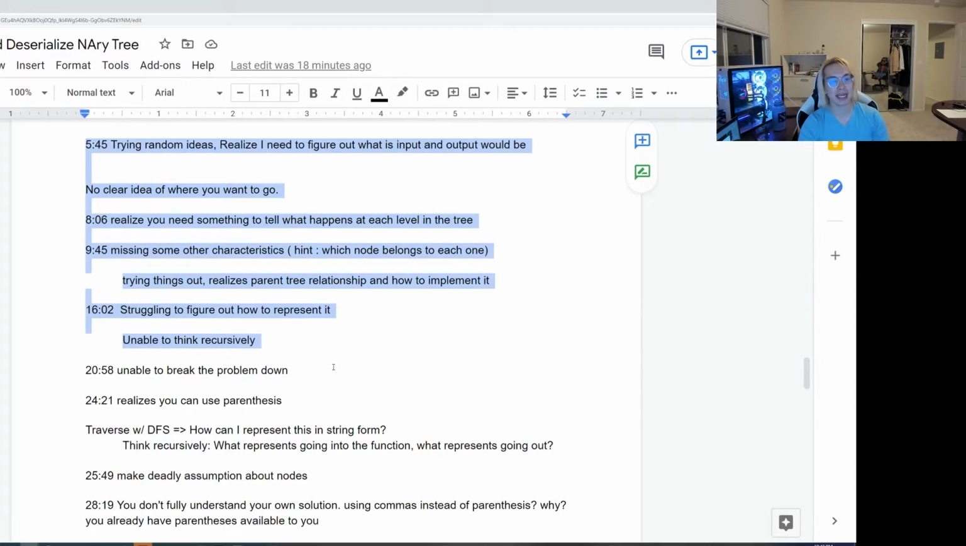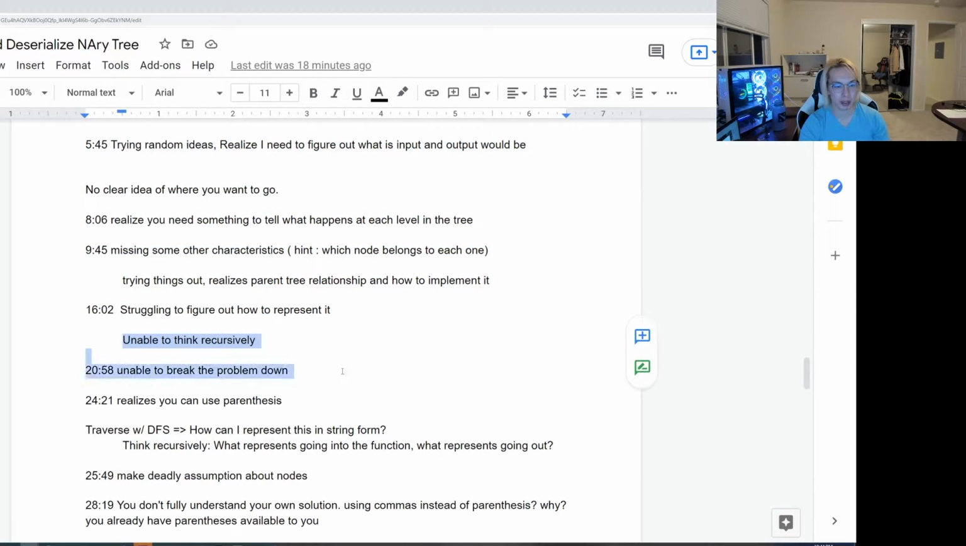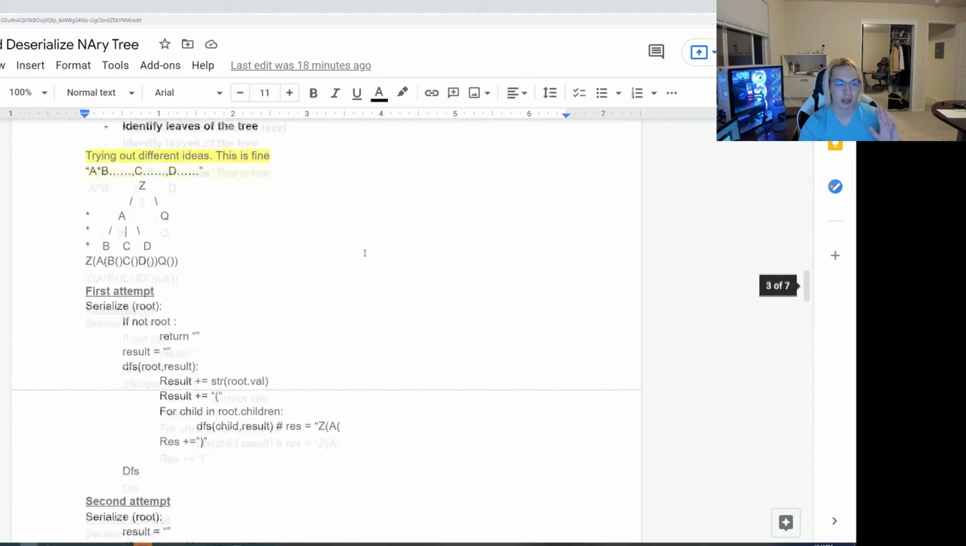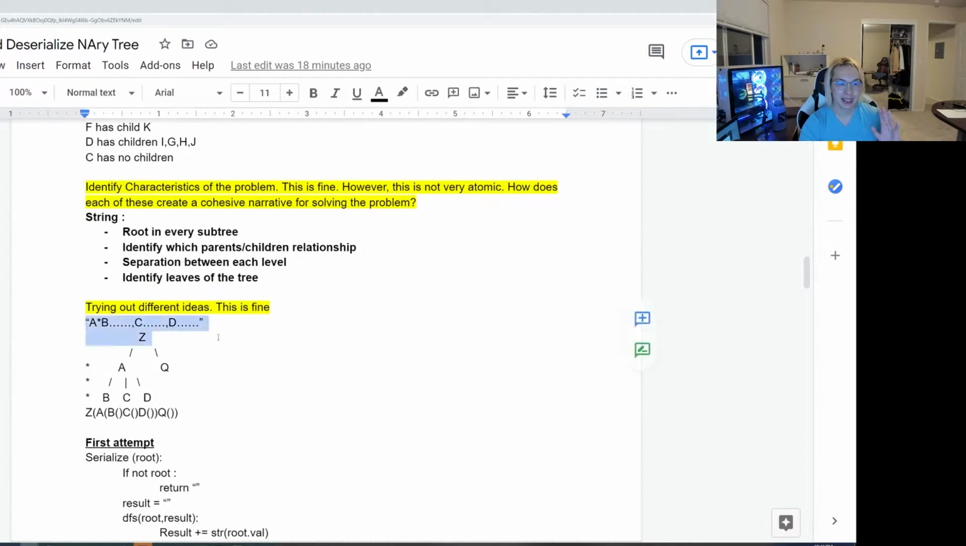The second one is that he realized that he's not able to really break the problem down. What I mean by this is that when he was actually writing this down, he was just trying out random stuff. And so because of that, he came up with this. This is probably where this actually comes from. He's trying random ideas. He's not able to break it down. He understands that, hey, I need to be able to break up the node that I'm looking at, and then whatever happens at the bottom of the tree or below it, but he doesn't know how to take that next step.